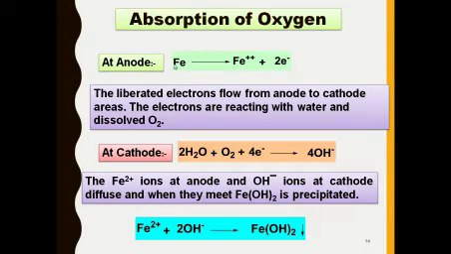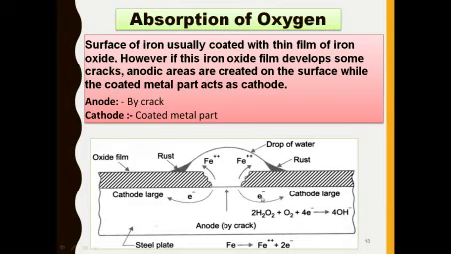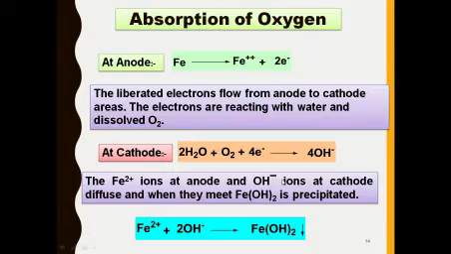So at the anode, an oxidation reaction takes place, which means Fe gets converted into Fe2 positive with the elimination of 2 electrons. That type of reaction is called an oxidation reaction. The liberated electrons flow from the anode to the cathode area. The electrons react with water and dissolved oxygen.